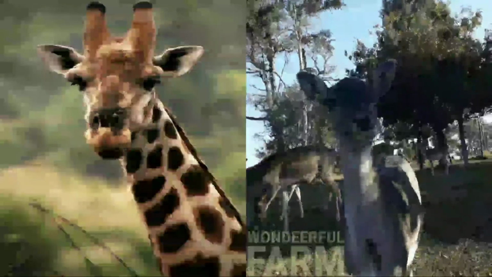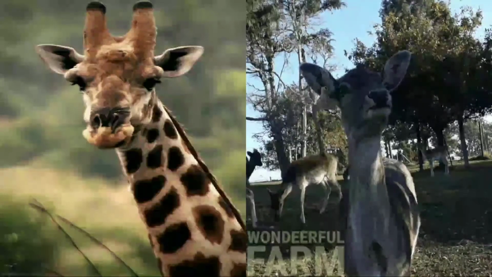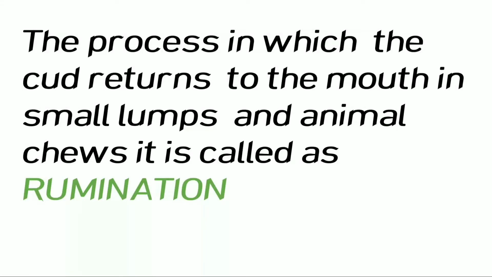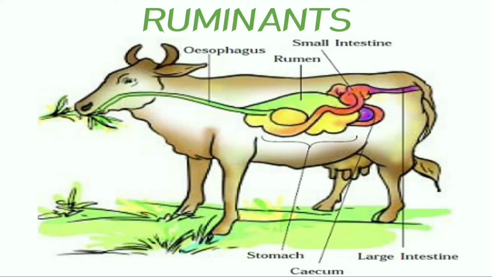Later, the cud returns to the mouth and the animal chews it. The process in which the cud returns to the mouth in small lumps and the animal chews it is called as rumination. And these animals are called as ruminants.